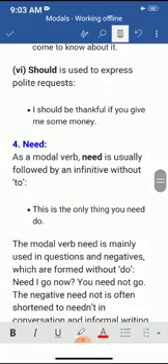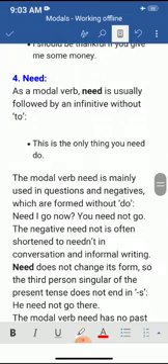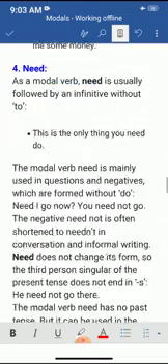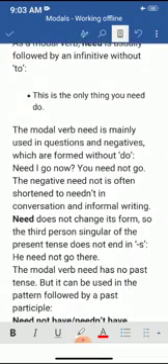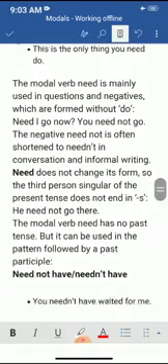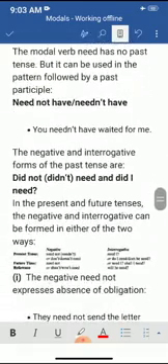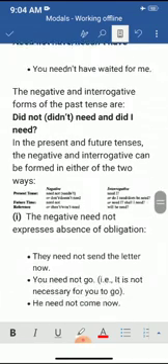Need is usually followed by an infinitive to plus the first form of the verb. This is the only thing you need to do. The modal verb need is mainly used in questions and negatives, which are formed without to. Need not have, needn't have, you needn't have waited for me. The negative and interrogative forms of the past tense are did not need and did I need.